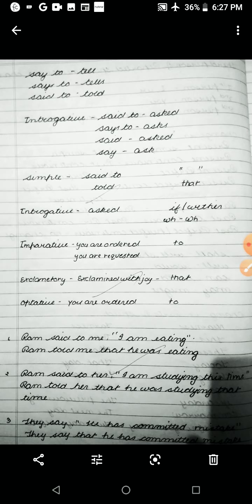Next is exclamatory sentence. An exclamatory sentence also has exclaimed with sudden feeling, exclaimed with joy, exclaimed with sorrow, exclaimed with happiness, and in place of inverted commas we can put that. And in an optative sentence we can put in place of said to, you are ordered to, you are suggested to, you are requested to, and in place of inverted commas we can use that.